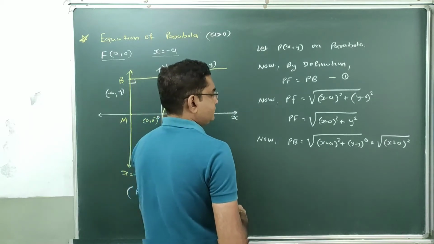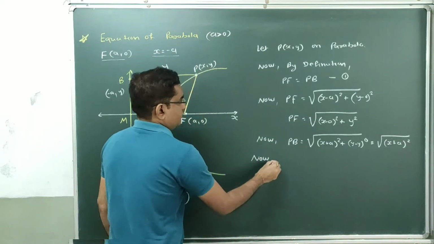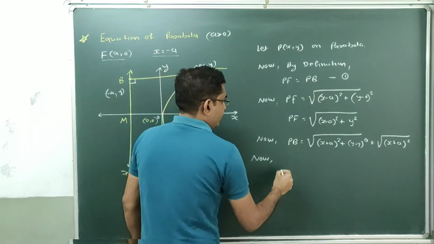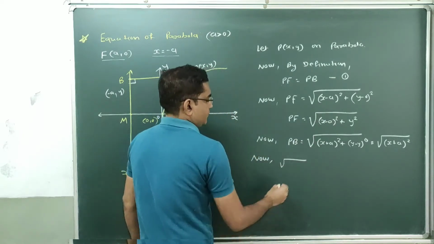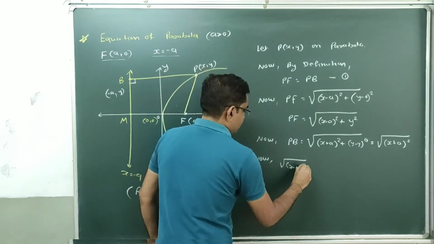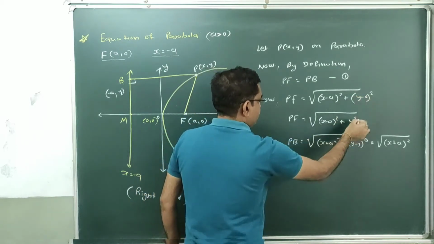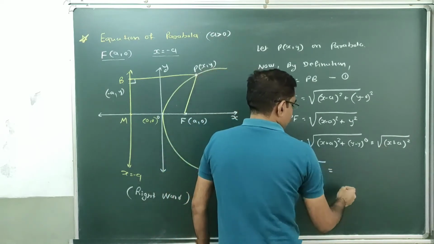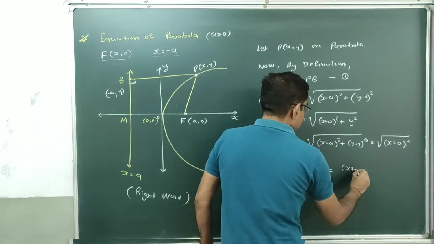So now comparing both the distances PF and PB, what we can write: square root of (x minus a) whole square plus (y minus 0) which is y square, equal to x plus a.